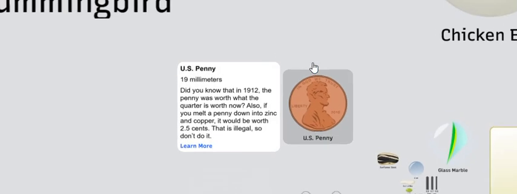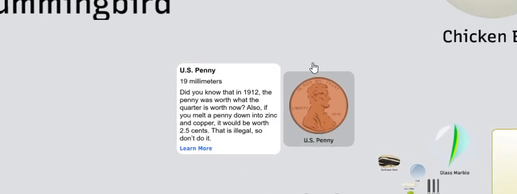US penny, 19 millimeters. Did you know that in 1912 the penny was worth what the quarter is worth now? Also, if you melt a penny down to zinc and copper, it'll be worth 2.5 cents. That is illegal, so don't do it. Also, the penny is slowly becoming rarer and rarer, and eventually the penny will become officially extinct.